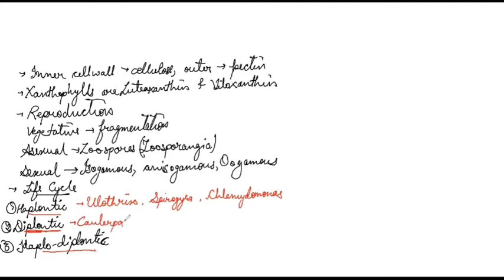And in case of haplodiplontic life cycle, the green algae individuals are Ulva and Cladophora. So the most important examples are these. Next is economic importance of green algae. So let's see the economic importance.